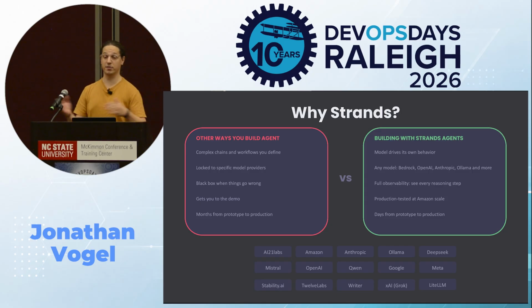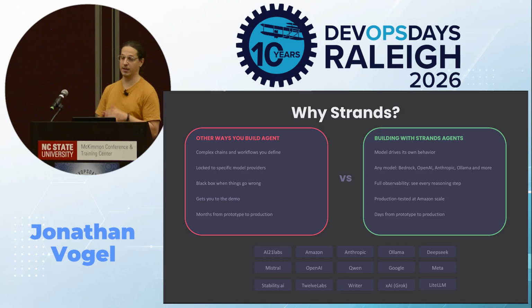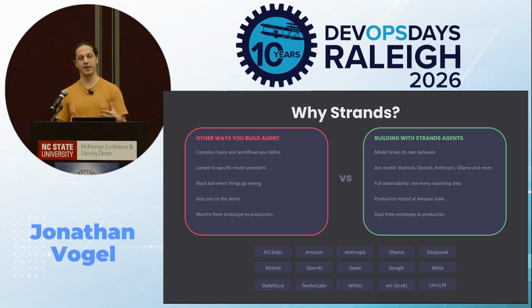And so this is where Strands can flip some of that. You didn't write the orchestration. The model is the orchestrator. It reasons about what to do, picks the tools, reflects on the results. You define the what, and the model figures out the how.